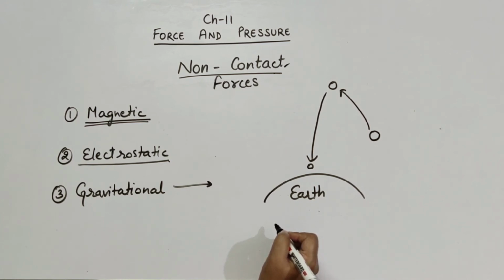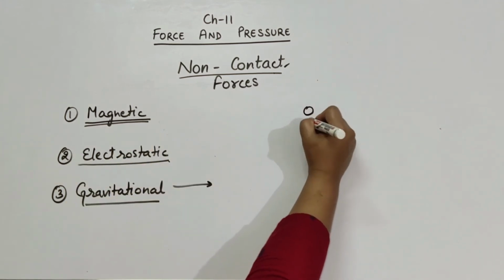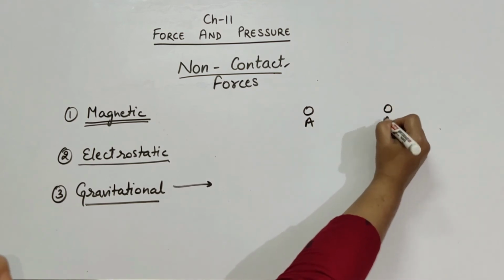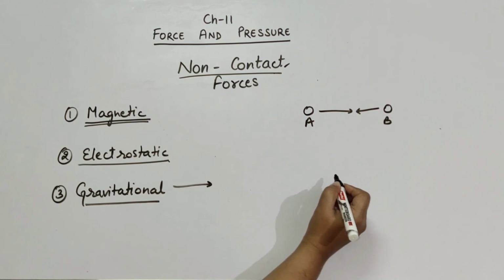And this force is called gravitational force. Now, gravitational force exists everywhere in the universe. Every object in the universe attracts every other object towards itself with a certain gravitational force.